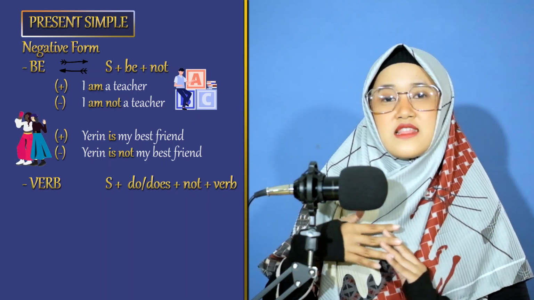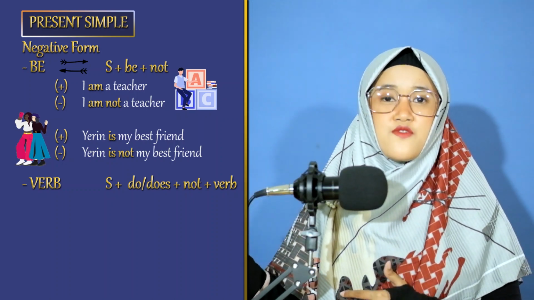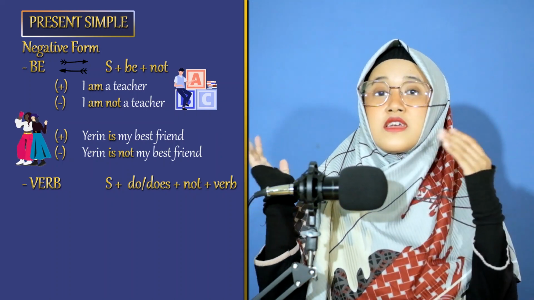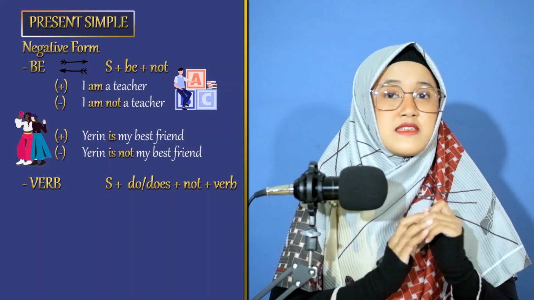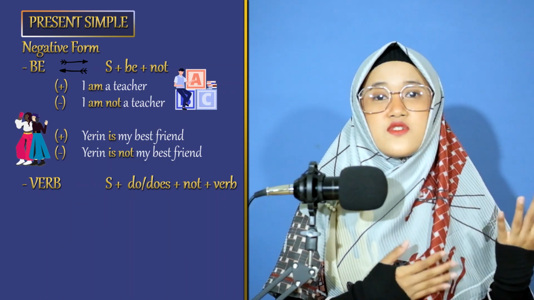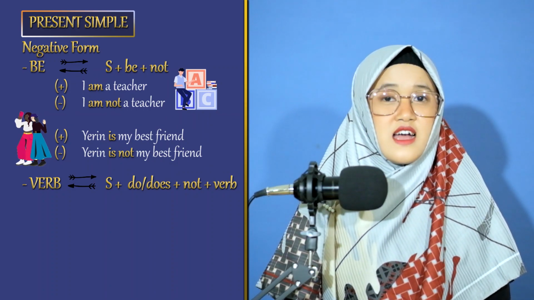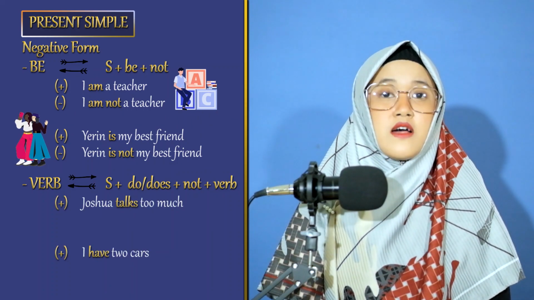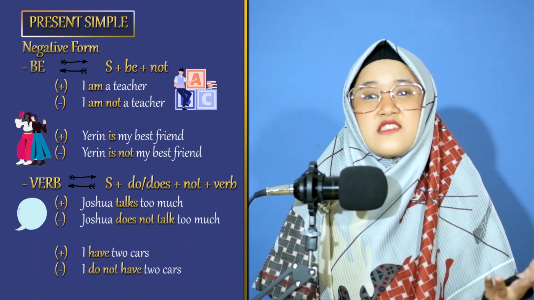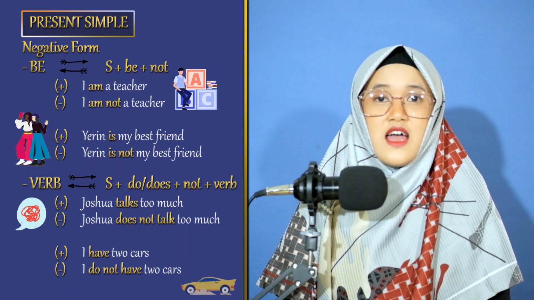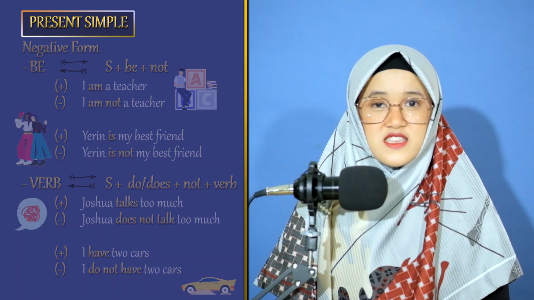Next, let's look at some examples in the verb form. If we want to make it into a negative form, beside not, we also need do or does. Do or does plus not plus verb. Joshua doesn't talk too much. I don't have 2 cars.